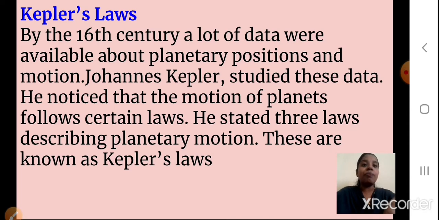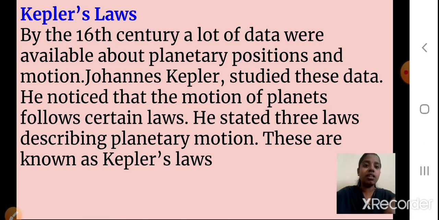Okay, now by the 16th century, a lot of data were available about planetary positions and motions. Johannes Kepler studied this data. So many things came into the picture about planetary motions, and Kepler decided to study them. He noticed that the motion of the planets follows certain laws.